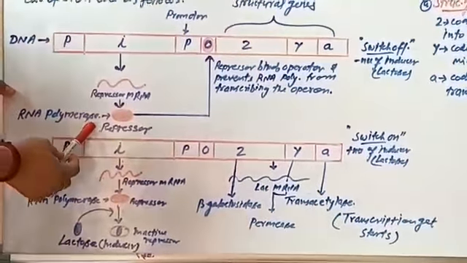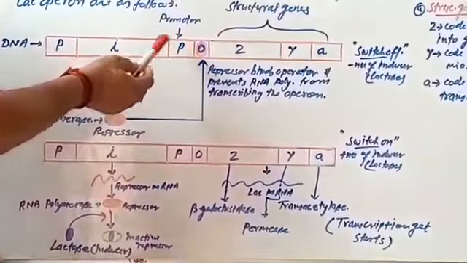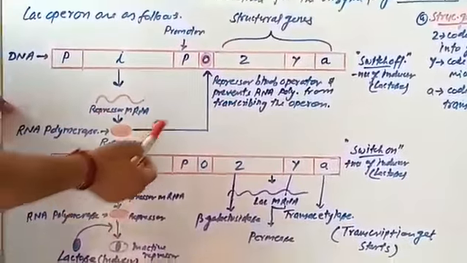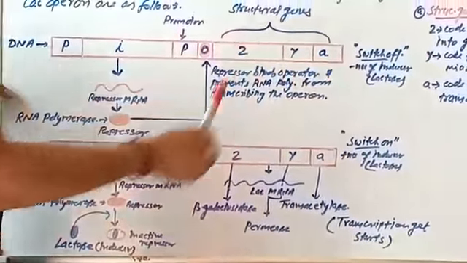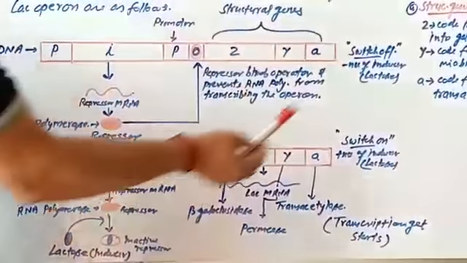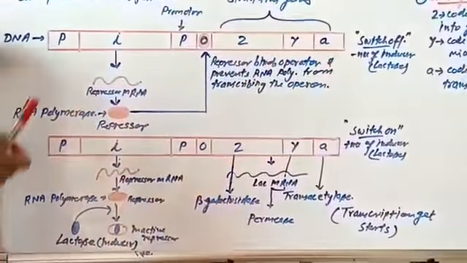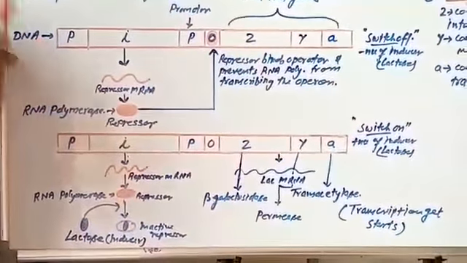Now this repressor binds to the operator and prevents the RNA polymerase from transcribing the operon. This situation is known as switch off in the absence of lactose. So we can say that this whole process takes place in the absence of lactose here.